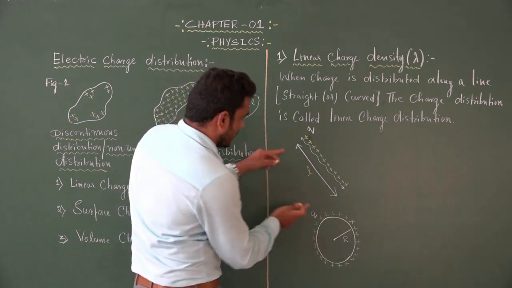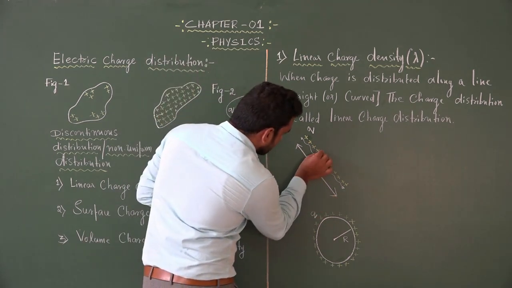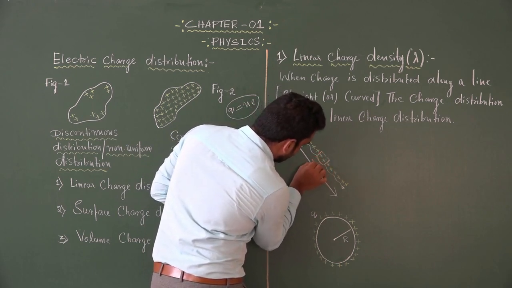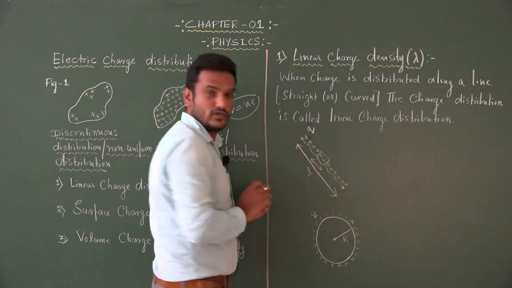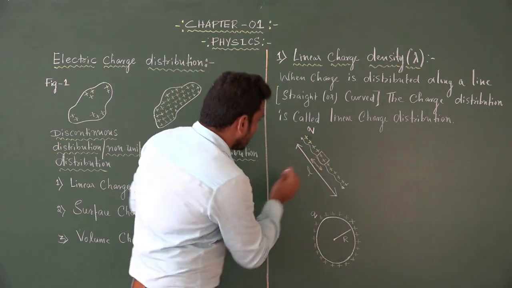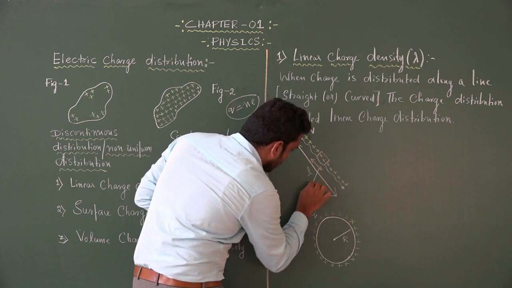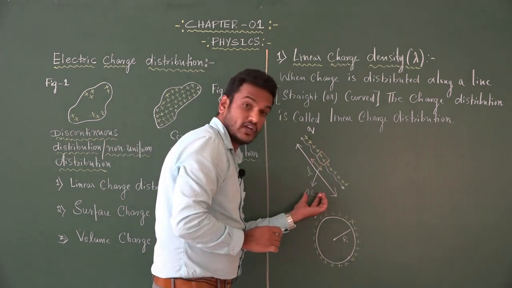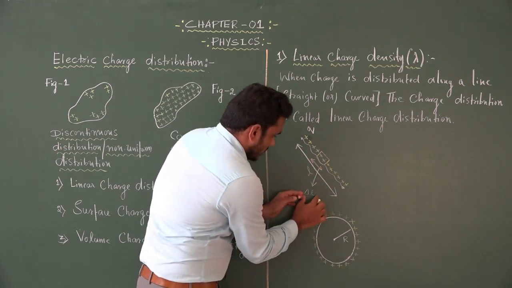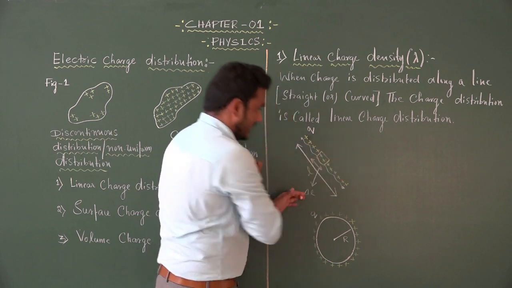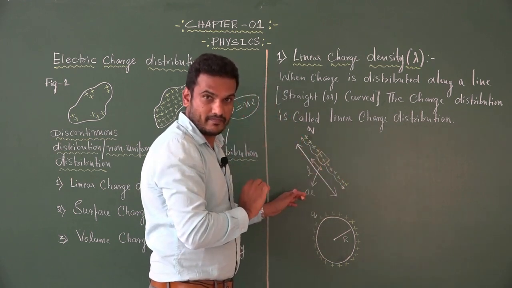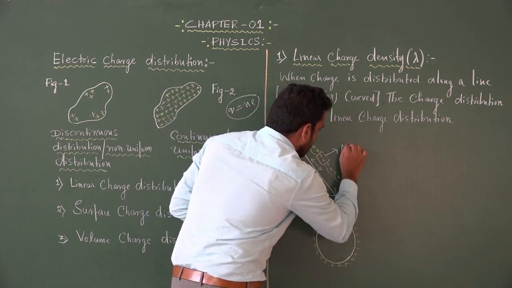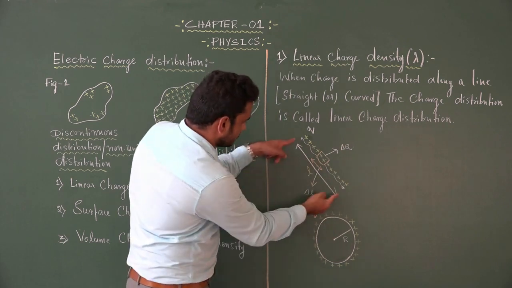Unit length is nothing but a line element that I am considering in this length. Unit length is a line element. From here to here, it is unit length. Unit length means 1 meter. So the magnitude of the unit length that I consider, I can write as delta L. This is the magnitude of the unit length. In this unit length or line element, what is the quantity of charge? Definitely delta Q.